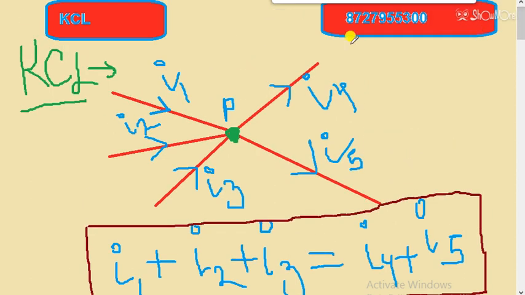So KCL is nothing but the total current entering a point is equal to the sum of the total current leaving that point. That is KCL. Students, don't remember that this current is negative and this current is positive. Don't remember that concept. If you remember that, then you can make some mistakes. But if you remember the concept, then the chances of mistakes are very less.